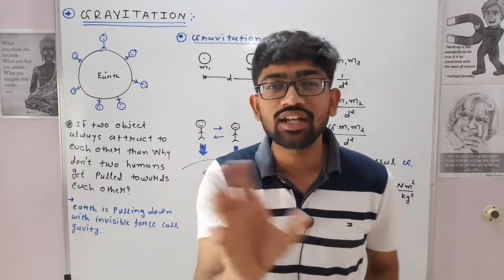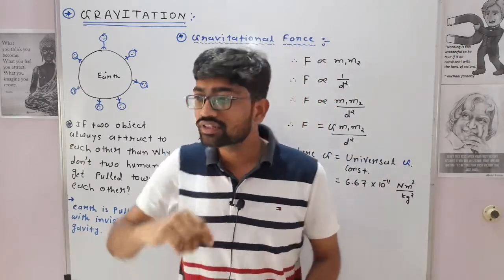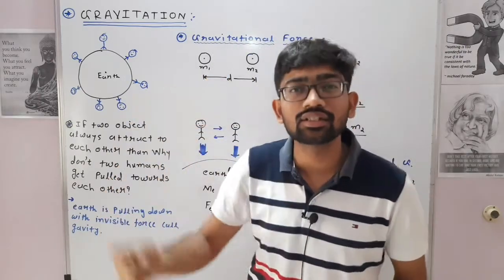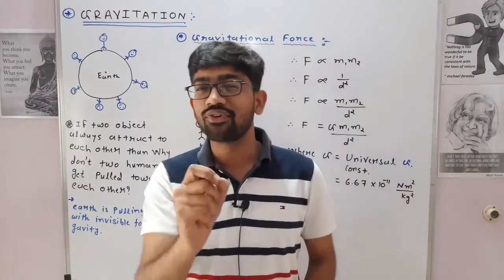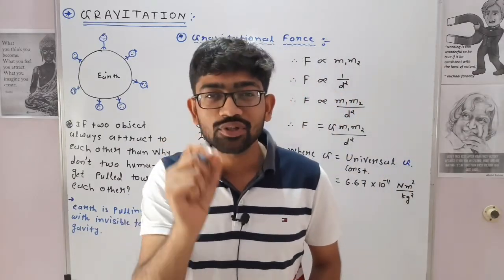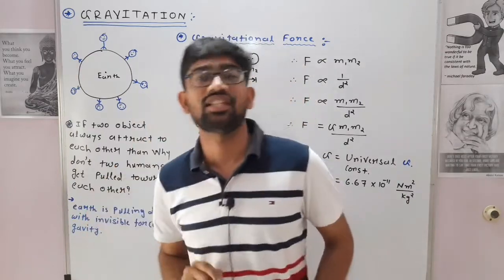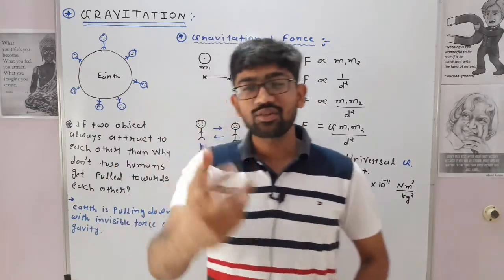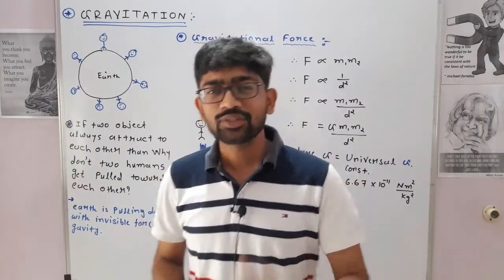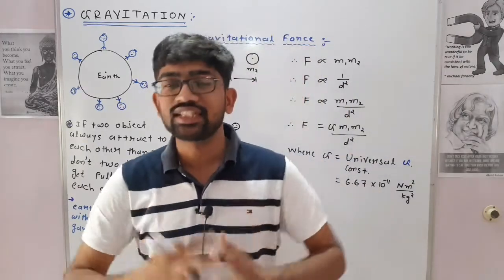So a similar thing happens to the moon. The moon is not a steady object. The moon is constantly moving around the earth. So there is some force acting on the moon which actually balances gravity, and that is known as centrifugal force. Okay.